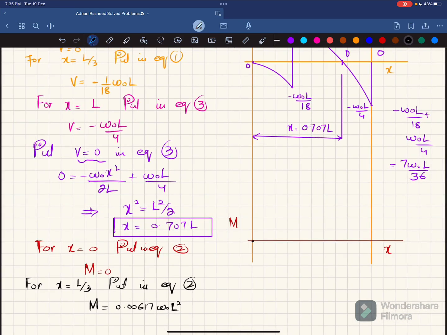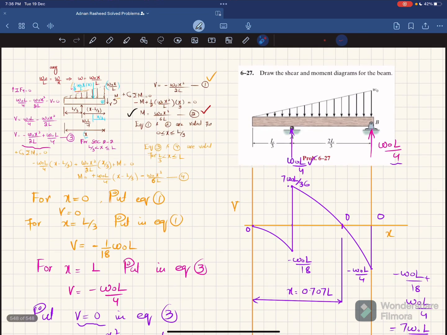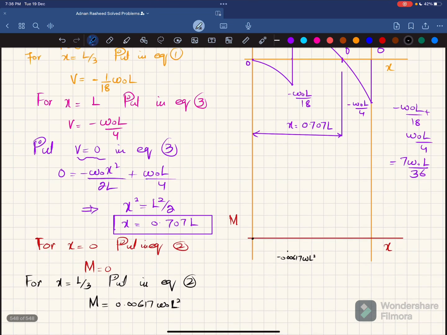While representing this positive value on the moment diagram, it will cause the bending moment to go downward. So let this point be minus 0.00617 w naught L square. This is a convention given in the book. The shear force is a second degree curve, and the moment is a third degree equation, so it will also be a third degree curve, starting from 0 till this end.